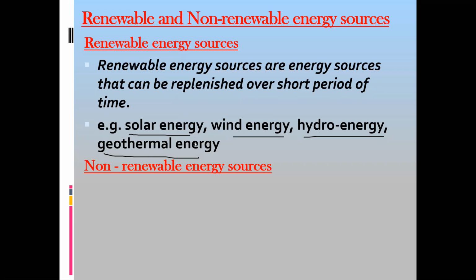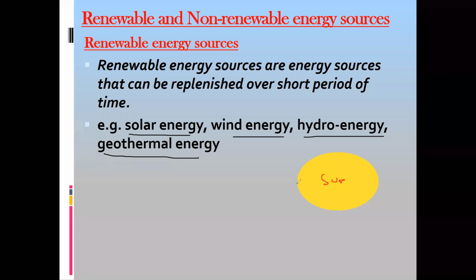What is solar energy? Solar energy means energy from the sun. It's a renewable energy resource. So the sun is giving an enormous amount of energy, and every time this energy is available. It's not like, for example, in January you will have more energy, but as you reach December, the amount of energy released by the sun changes. No, it does not happen. Every day, the same amount of energy is available. So that kind of resource is known as a renewable energy resource. So solar energy is renewable.